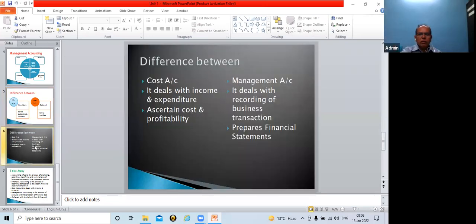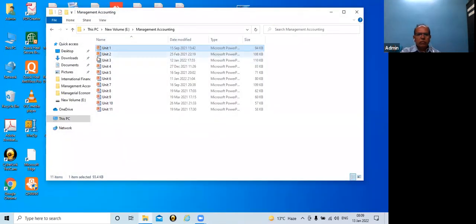Then the difference between cost accounting and management accounting. I highlighted 3 points of each: cost accounting 3 points as well as management accounting 3 points. From the examination point of view, if you are asked, please remember these 3 points. Now, another PPT.